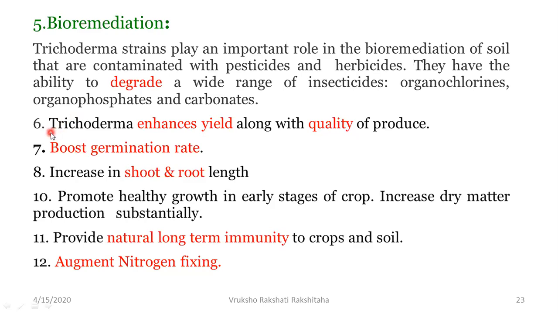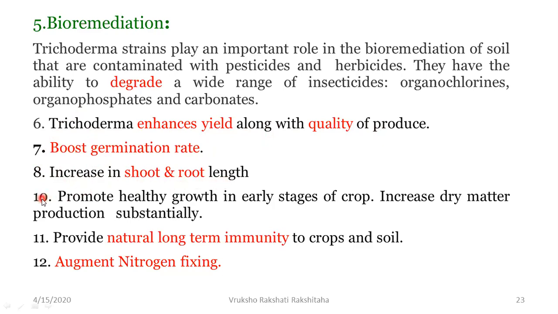Sixth benefit is that trichoderma increases the yield of the crop and also the quality of the crop. Seventh is that it boosts the rate of germination of the crop plants. Then eighth point is that it causes an increase in the root length and the shoot length of the crop plants.